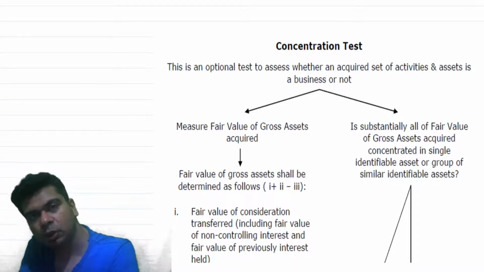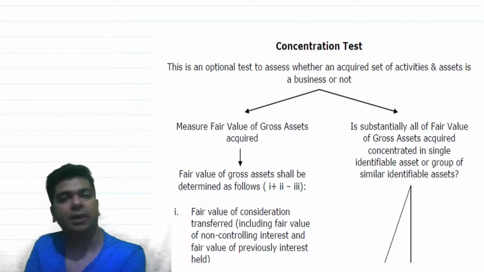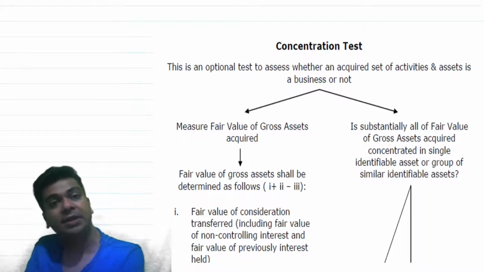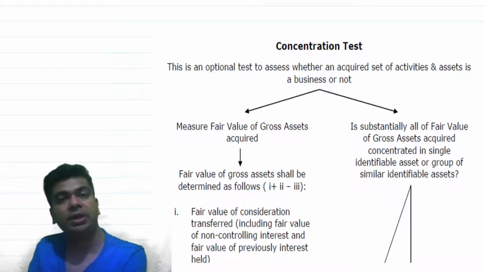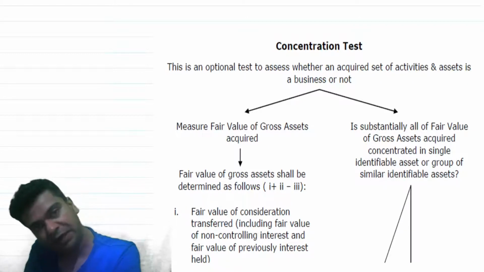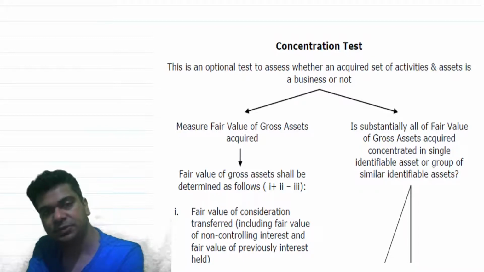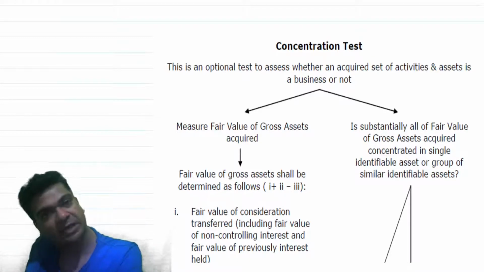One of the most basic questions in Ind AS 103 is whether the event or transaction is a business combination or not. We know one thing. We can apply Ind AS 103 business combinations provided the definition of business combination is getting satisfied. By business combination, we mean any event or any transaction in which the acquirer obtains control over a business. And hence the main point to be analyzed is whether what we are acquiring is a business or not.